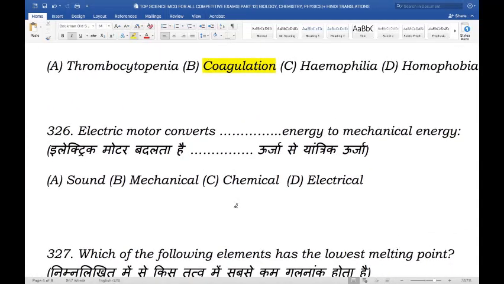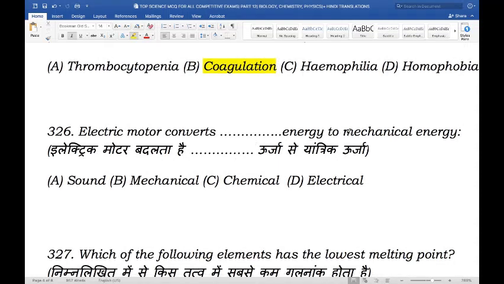Next question. Electric motor converts blank energy into mechanical energy. So is it sound energy, mechanical energy, chemical energy, or electrical energy? So electric motor converts electrical energy into mechanical energy.